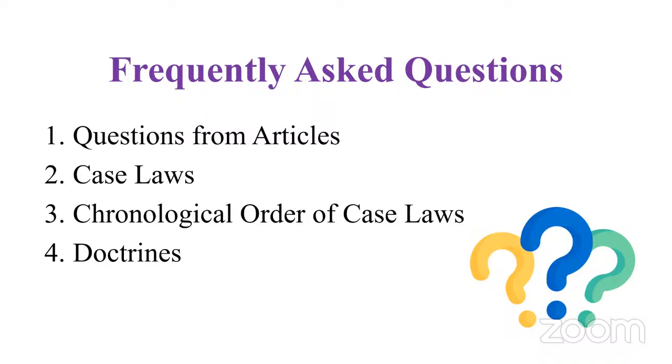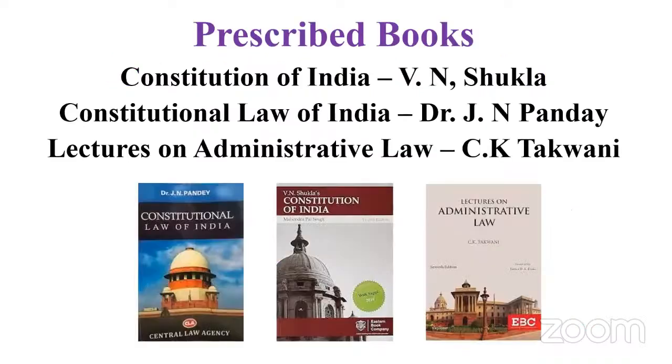For example, if you take Champakam Dorairajan, cases like those are associated with some kind of amendment, and they came up with some kind of amendment. So you should also see the aftermath. These are the important aspects that should be covered in the case laws. Likewise, the chronological order of case laws and doctrines, let it be severability, waiver, pith and substance, and colourable legislation. All these doctrines are very important, as is territorial nexus. Please be thorough with all these doctrines, and questions will repeatedly be asked from doctrines.